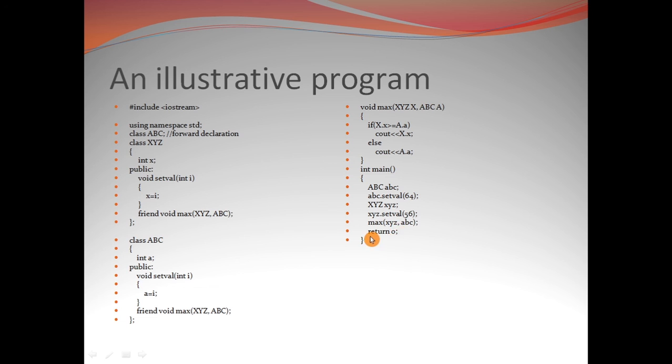Then the program control comes to this return 0 statement followed by the closing brace of the main section. So we will get an output of 64 from this program, and I hope you have understood the program correctly. I have explained it in the best possible manner to make it clear to you, friends.